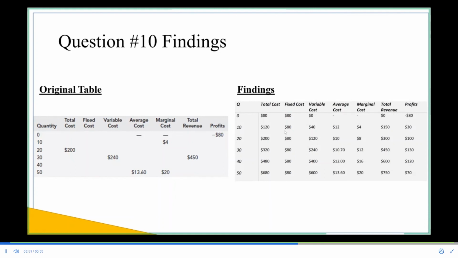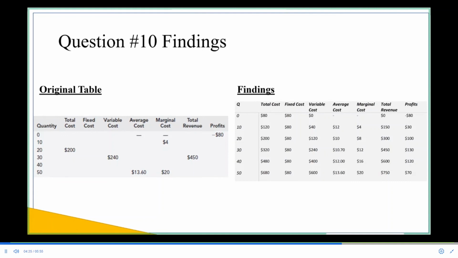Fixed costs are costs that are going to remain fixed, i.e. fixed costs, and they do not fluctuate based off quantity. Total revenue minus total costs, right? So in the first example, you're making $0, so we know that our total cost is $80. Our fixed cost is also $80. Then we have a variable cost of 0 at the first level.